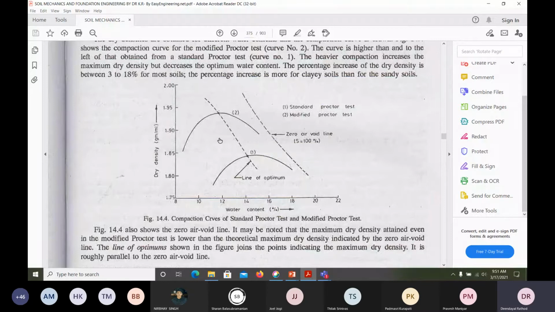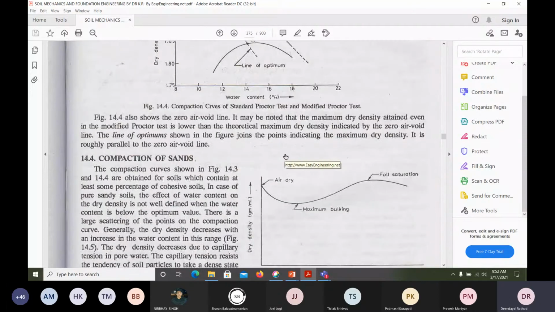Understand? So if you draw a line joining the optimum moisture content of the standard Proctor and the optimum moisture content of the modified Proctor, this line is called the line of optimum. Generally, it would be almost parallel to the zero air voids line, the 100% saturation line.